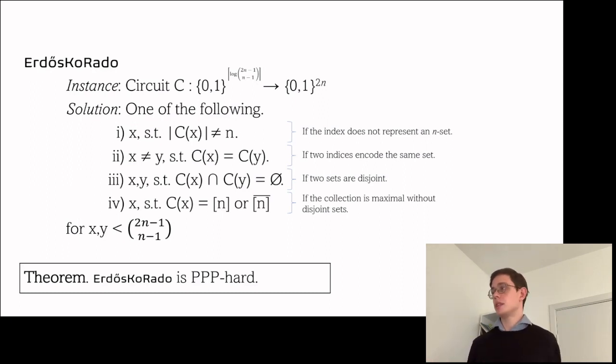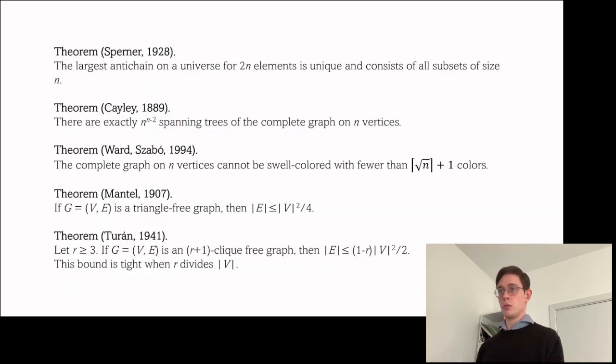And what we show in the paper is that the Erdős-Ko-Rado theorem is in fact PPP hard, or rather PPP complete. Sorry, it says hard here, but it's actually PPP complete. And we also show this for a significantly more general version of the Erdős-Ko-Rado theorem. We also consider other problems from extremal combinatorics. So we consider the following problems: Sperner on antichains, Cayley on spanning trees, and these other problems.